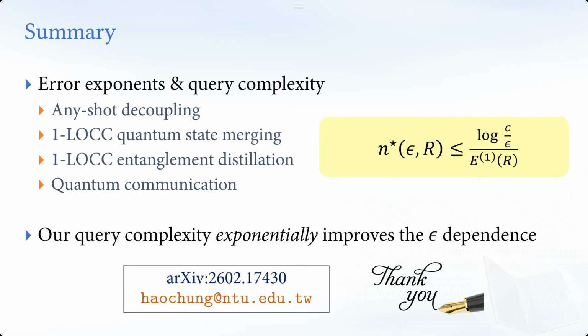So if I understand correctly, you prove this exponential behavior, exponential in minus n, in the one-shot setting, by using the decoupling theorem. I would like to know more about this. The decoupling theorem, for example, is used in the Hayden-Preskill protocol, which is applied to black hole physics. Oh yes, exactly.